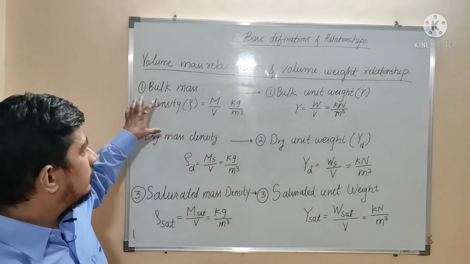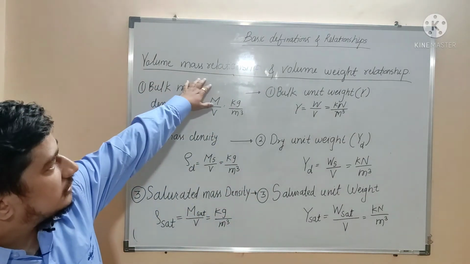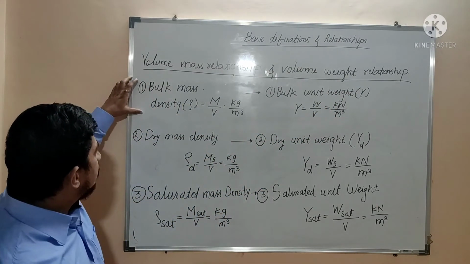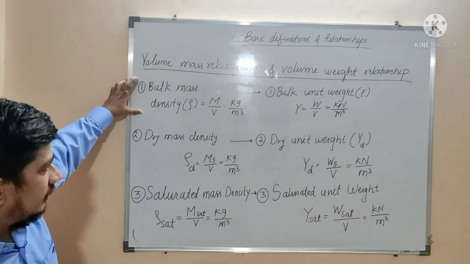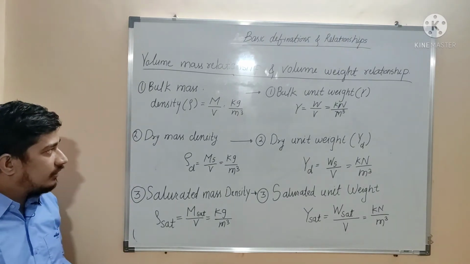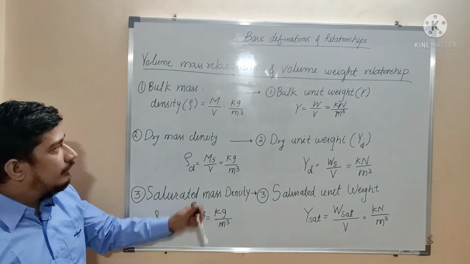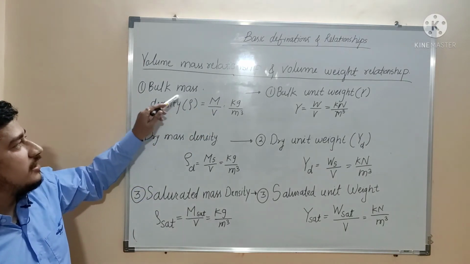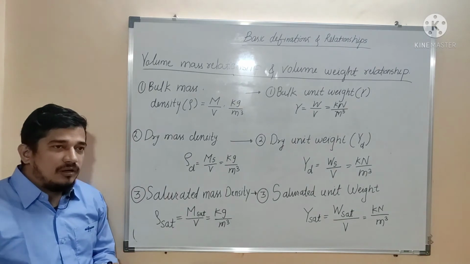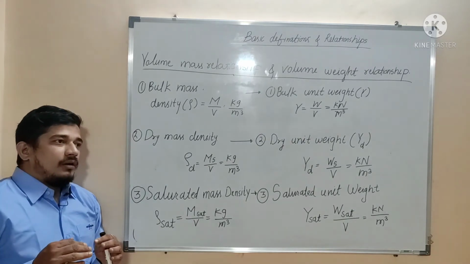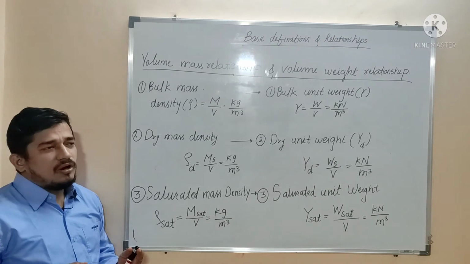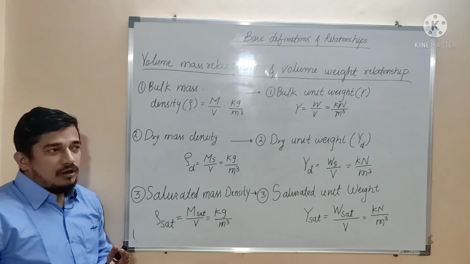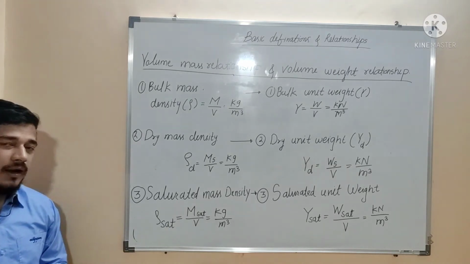Now we will see certain terms with respect to the volume mass relationship and volume weight relationship. So first is bulk mass density. As we know, density is mass per unit volume, with unit kg per meter cube. But when we say bulk mass density in case of soil, in a field situation the soil may be dry, saturated, or have both water and air.